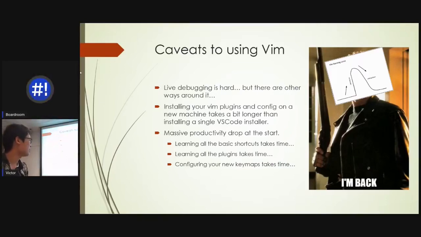The next point is that sometimes installing these Vim plugins and config on a new machine takes a bit longer. You have to clone, you have to have your config, you have to then install everything. Whereas VS Code just comes with one installer. You can copy paste one config and you're good to go.